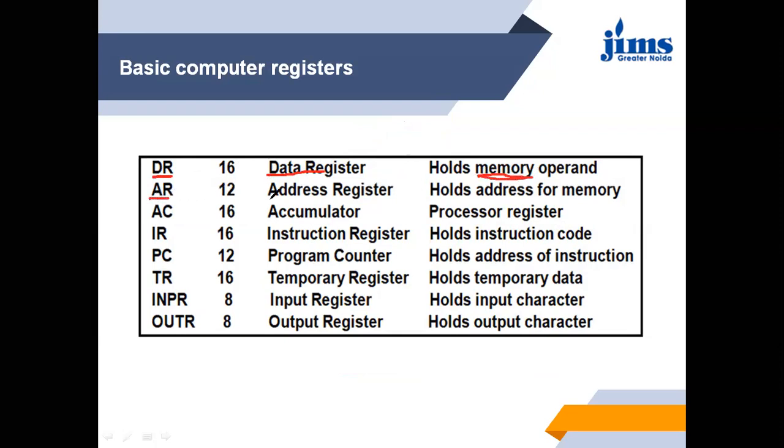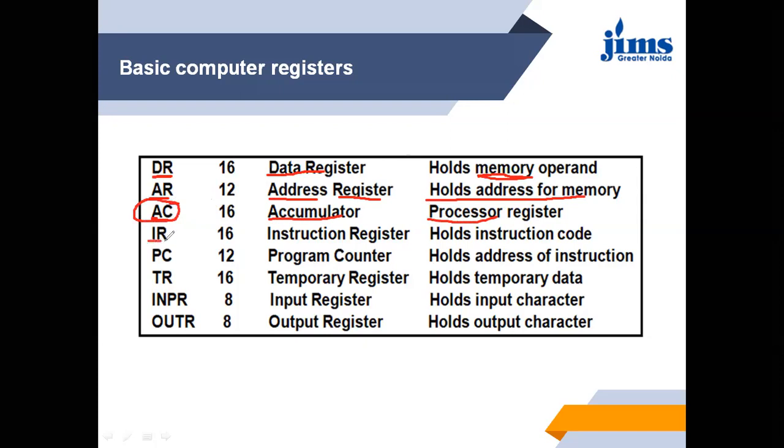It holds the address of memory, that is, what the memory address is at present. AC, the accumulator. Each and everything is going to be performed in the accumulator. So this is the processor register. The accumulator is the main thing where all the operations are performed.